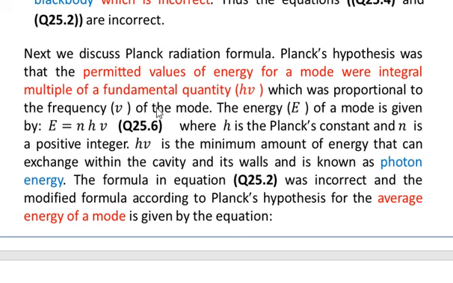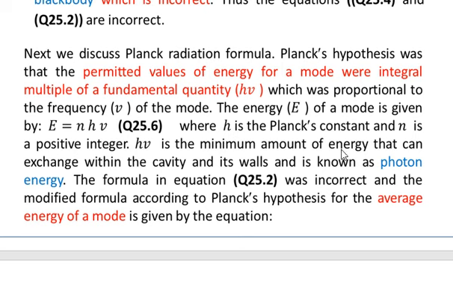Next we discuss the Planck radiation formula. Planck's hypothesis was that the permitted values of energy for a mode were integral multiples of a fundamental quantity h nu. Let me repeat: the permitted values of energy for a mode are E is equal to n times h nu, as given in equation 6, where h is Planck's constant and n is a positive integer.